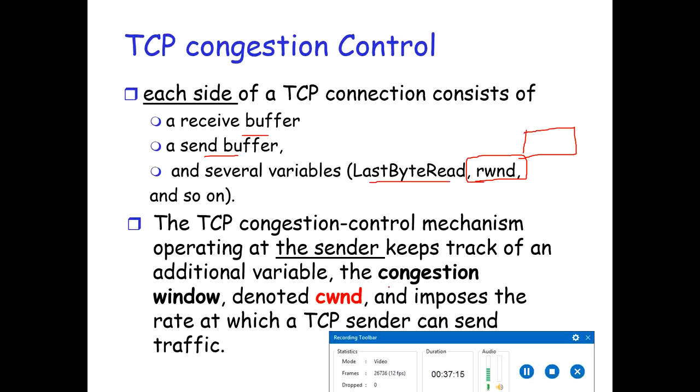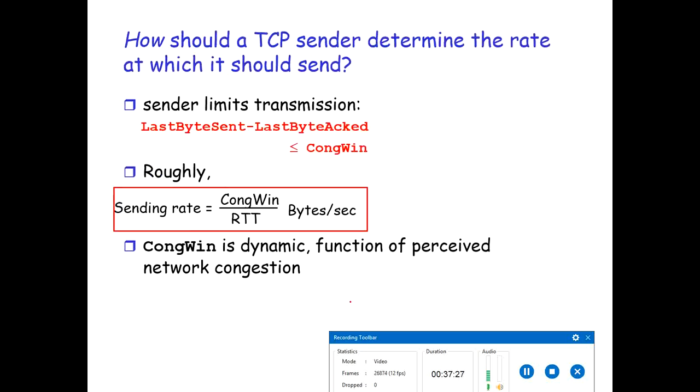So basically this CWND variable, or the window, keeps track of how many segments a sender should send at a particular time, so as to keep track of the congestion control on the network. Alright, so how should a TCP sender determine the rate at which it should send? The sender limits its transmission: last byte sent minus last byte acknowledged. For example, the sender has sent 4 bytes, 1, 2, 3, 4. So it should be less than or equal to the congestion window.